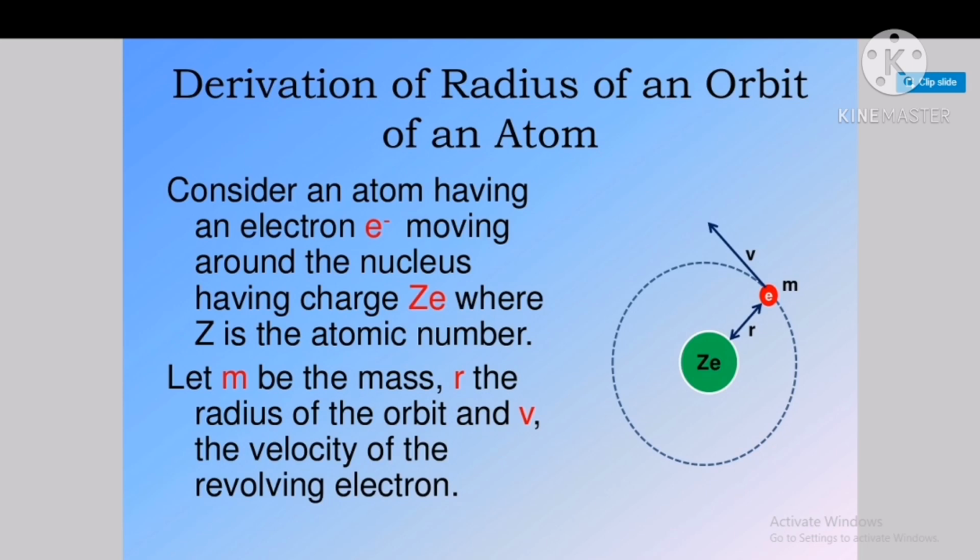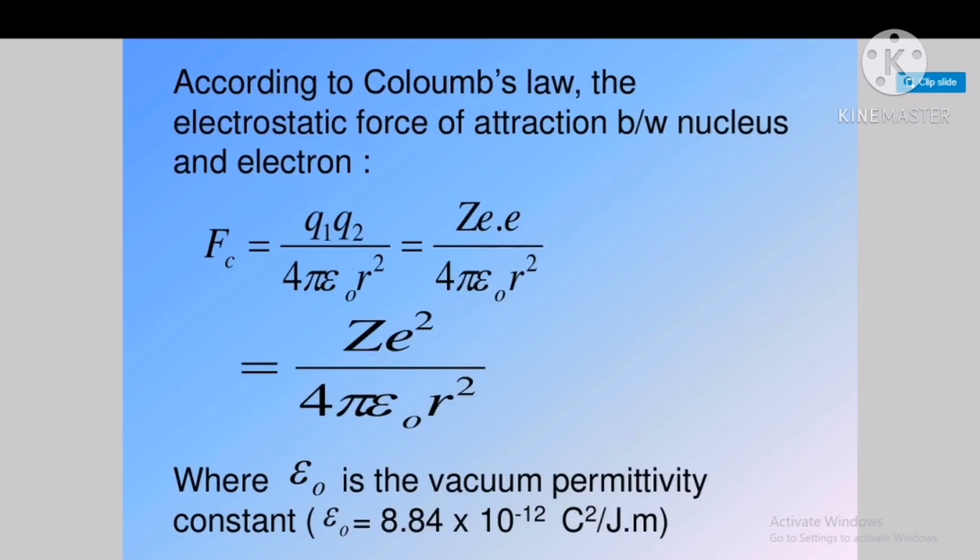Consider an atom having an electron moving around the nucleus having a charge Ze, where Z is the atomic number. Let m be the mass, r be the radius of the orbit, and v be the velocity of the revolving electron. According to Coulomb's law, the electrostatic force of attraction between the nucleus and electron is F equals Q1 Q2 by 4 pi epsilon r square.